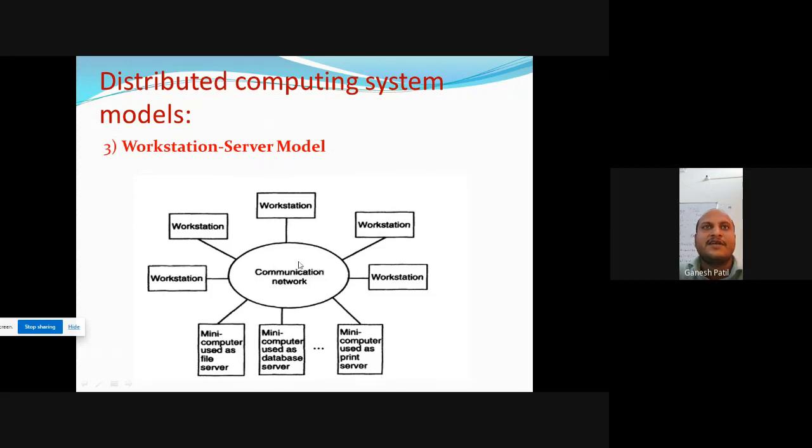For example, I am sitting in the project lab and I want to access our college email ID, but our college email ID database is available on another server.